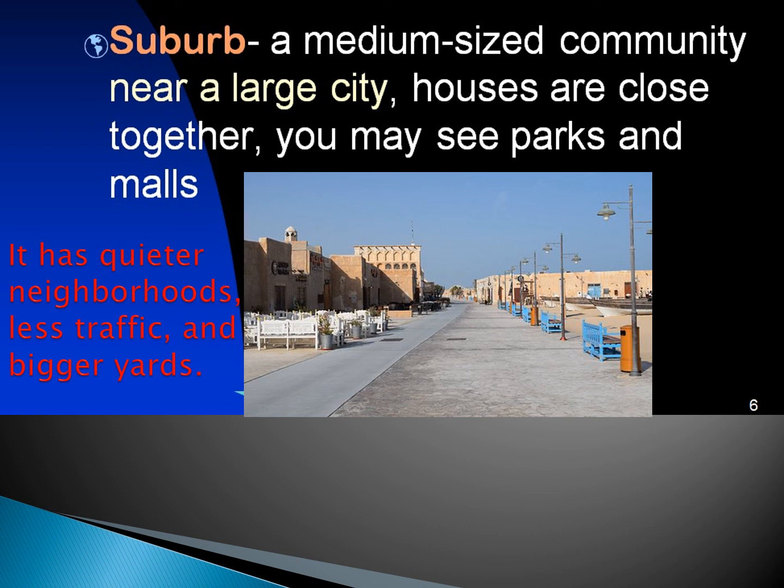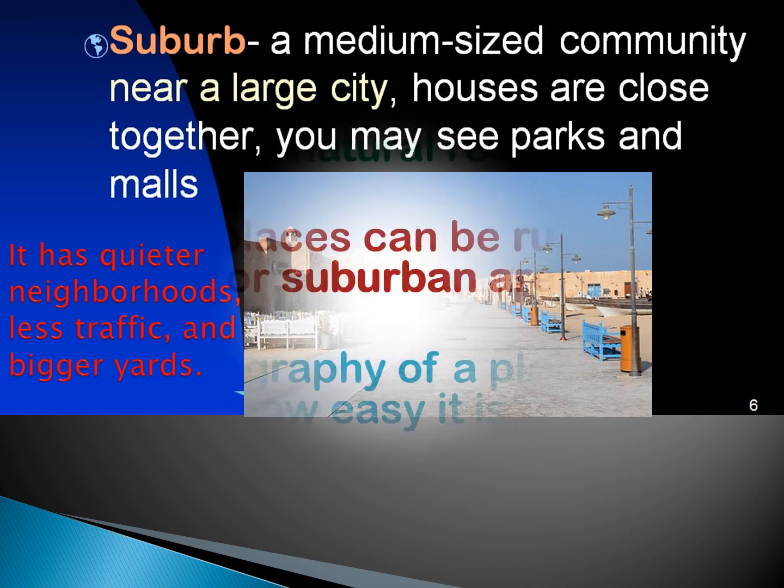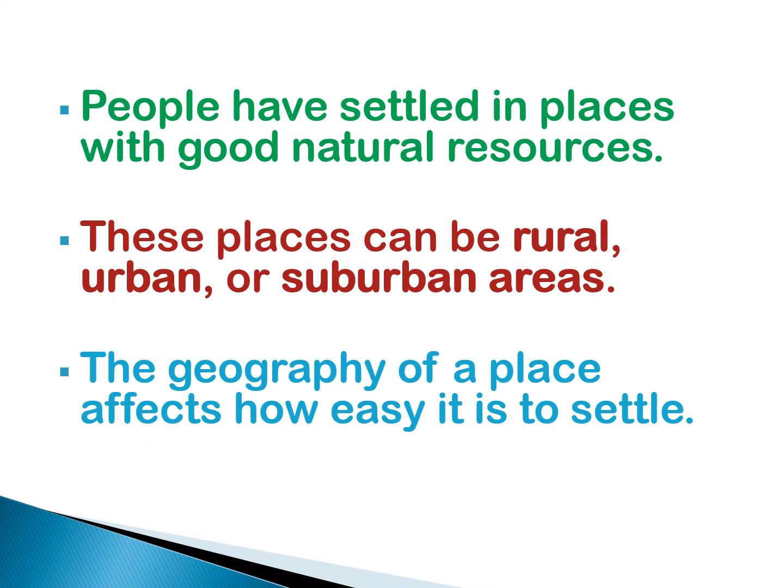Why do some people live in suburbs? They want to live in a place that is less crowded and less busy than an urban area. So let's summarize, children. People have settled in places with good natural resources. These places can be rural, urban, or suburban areas. The geography of a place affects how easy it is to settle.